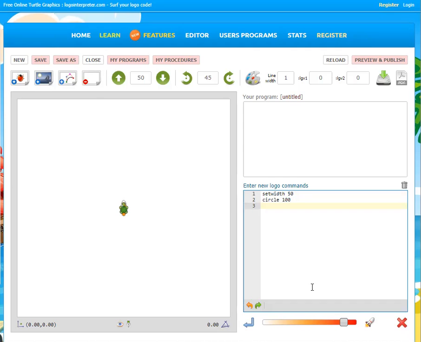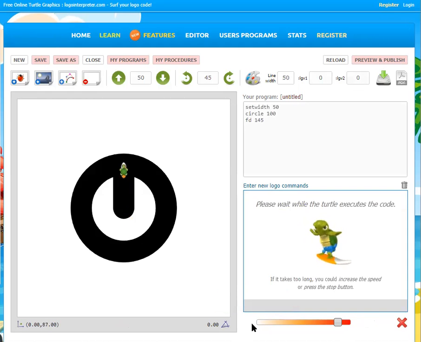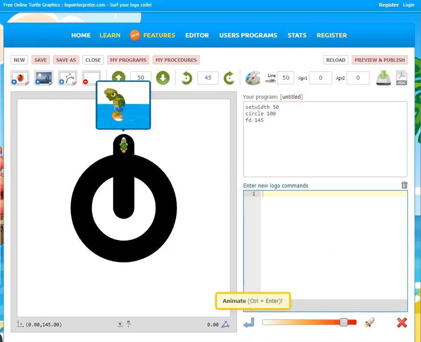Okay. Then I will type FD, that means forward. Then 145. Now let's animate it. Wow, that's great.